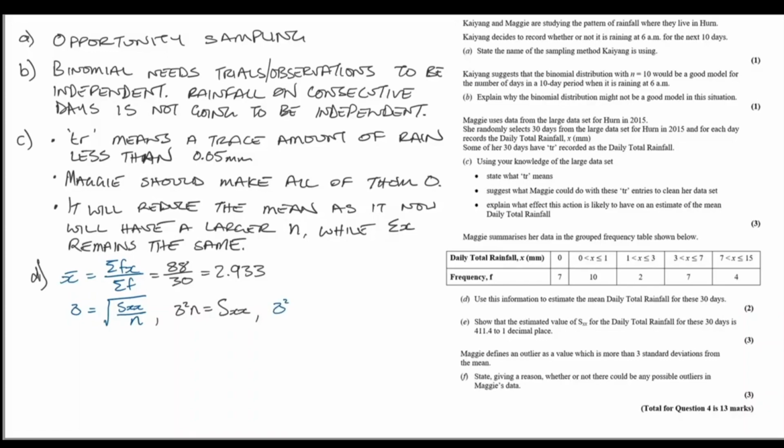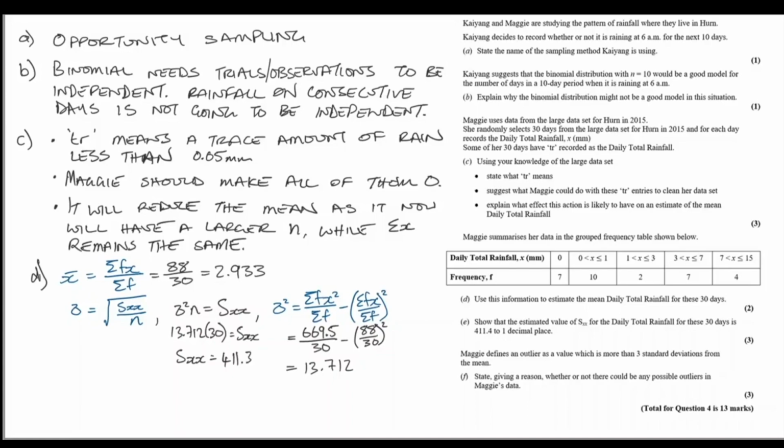Sigma squared we can calculate on our calculators. It's on your screen already, the same screen that we saw the mean on. It's the sum of fx squared over the sum of f, minus the sum of fx over the sum of f, all squared. We should recognize that formula. We can substitute all of those values from our calculator summary screen in, and we should get an answer of 13.712. This is the variance, this is sigma squared. If we multiply that by n, we're going to get Sxx. All into the calculator, and we get 411.37, which is 411.4 to 1 decimal place.